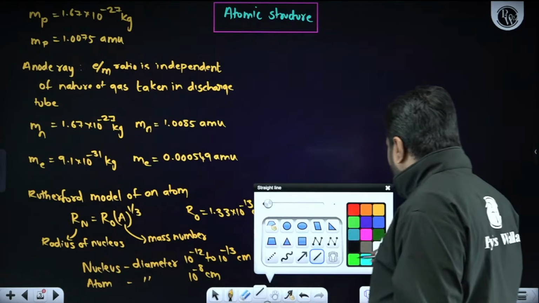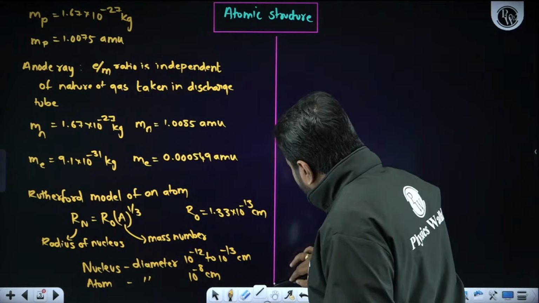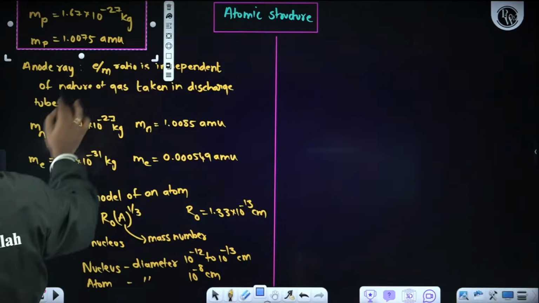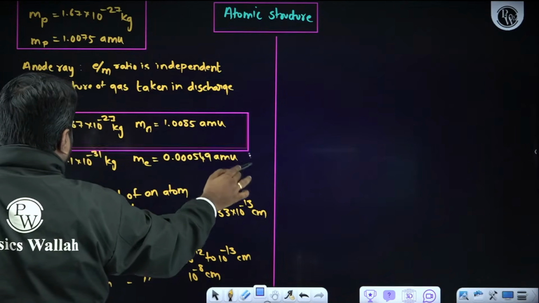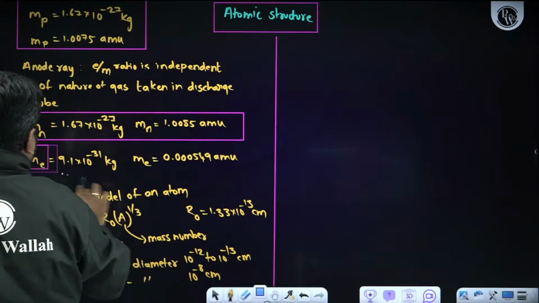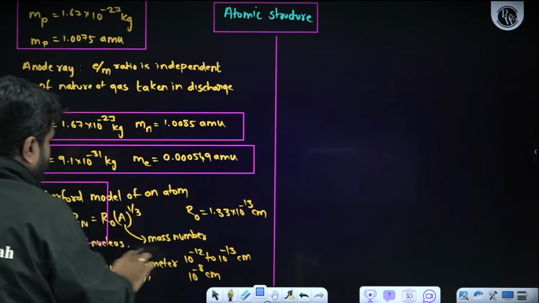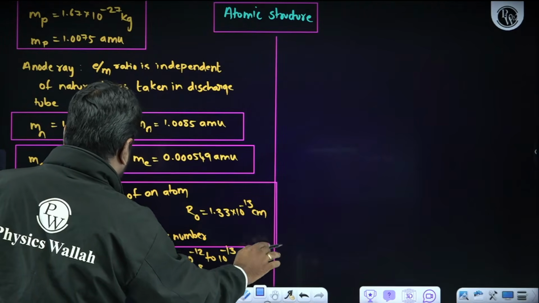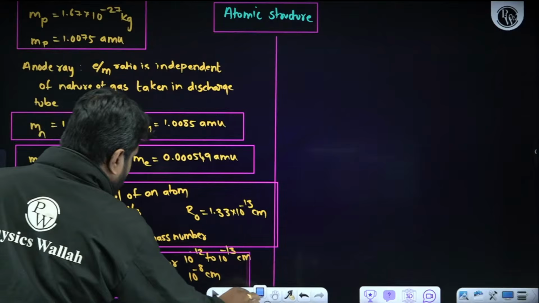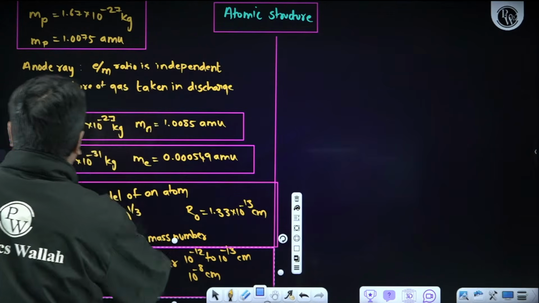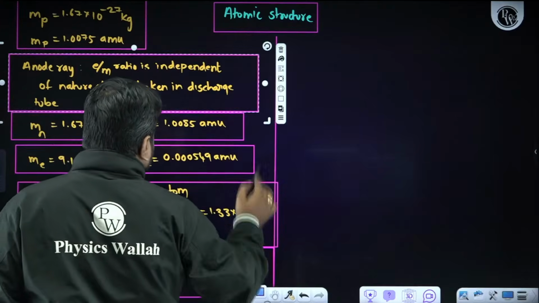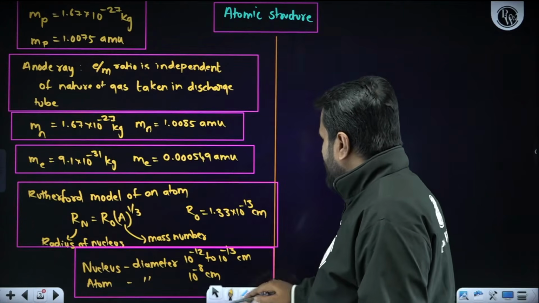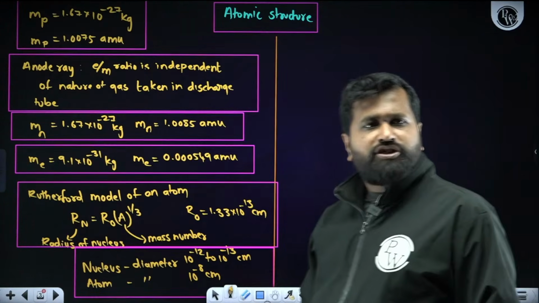Now the next thing, other than these concepts, from where can we expect the remaining questions? Mass of proton, mass of neutron, and mass of electron. In the same way, Rutherford model of an atom, followed by the nucleus of atom, diameters, then the anode ray discharge tube. It is clear? Yes. Next, from where can we expect questions?